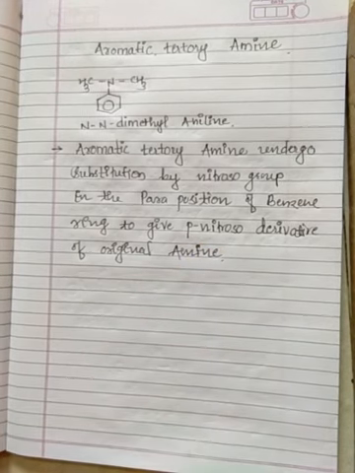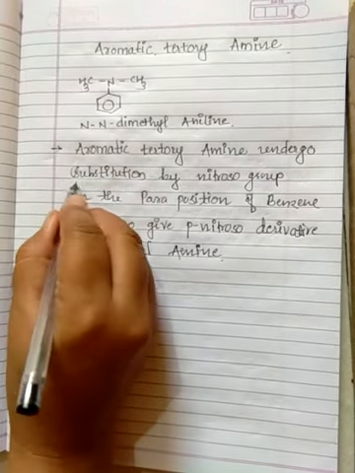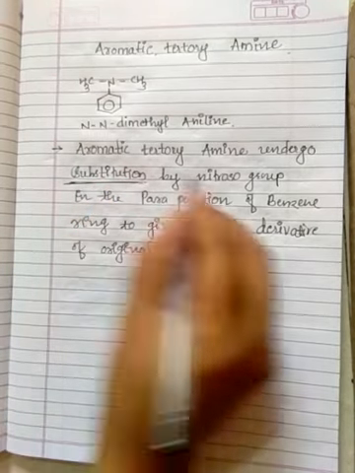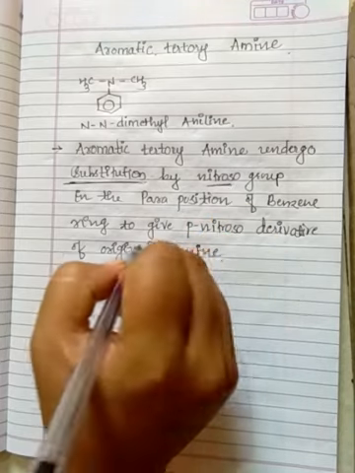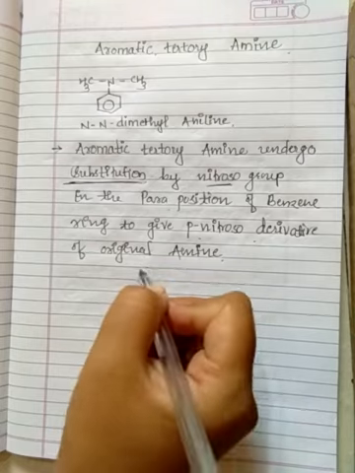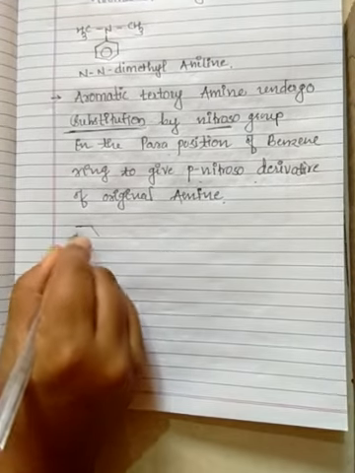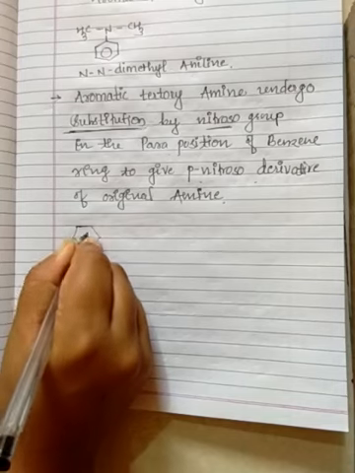Okay, so what will be the actual reaction? What I have told, when aromatic tertiary amine undergoes substitution reaction, it will substitute only one group. Which group? Nitroso group. And it will go at which position? Para position of the benzene ring to give para-nitroso derivative of the original amine. So just to see what we will get over here. This is our aromatic ring, isn't it?